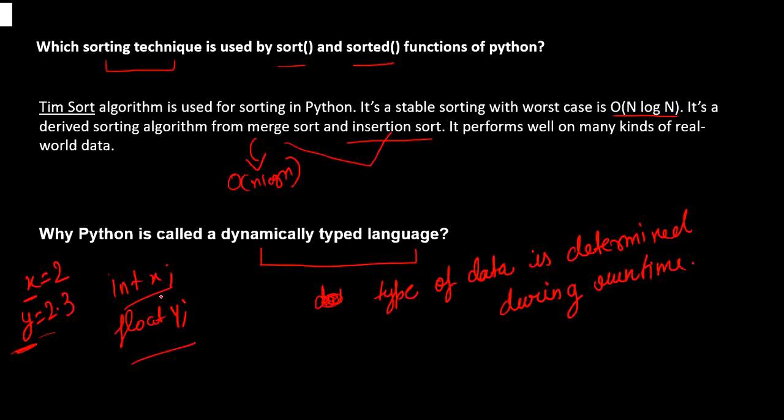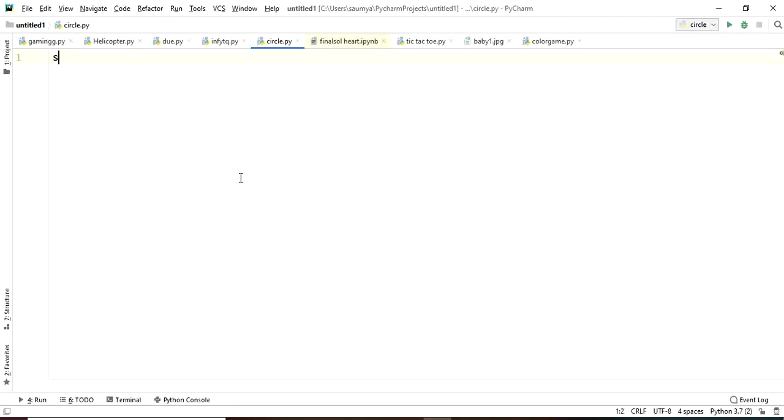Let me show you a small implementation in Python itself so that it can be clearer for you. For example, we are taking a variable s = 12.0, t = 89, u = "study", right? Now here we are not specifying the type of these variables.